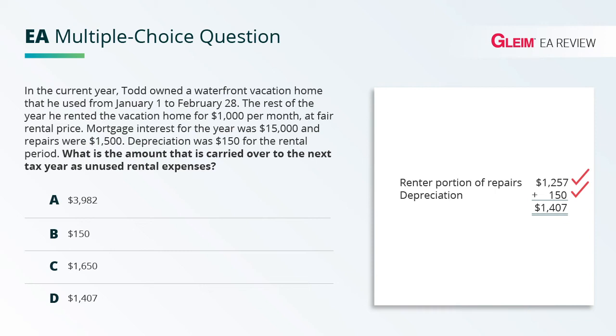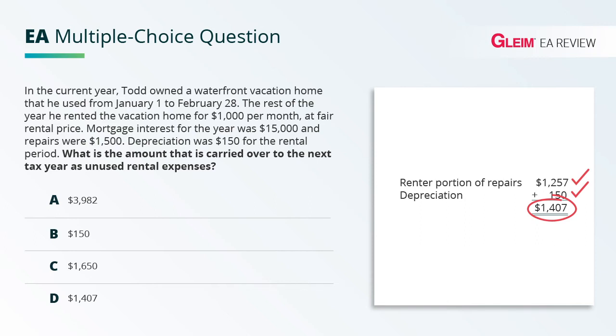So that's all going to be for the rental period. So this $1,257 plus $150, this $1,407, because category 1 takes the entire $10,000 of income, none of this can be deducted in the current year, and the remaining $1,407 that's attributable to rental deductions in categories 2 and 3, that amount gets carried forward to the next year. So that's going to be our answer, $1,407.